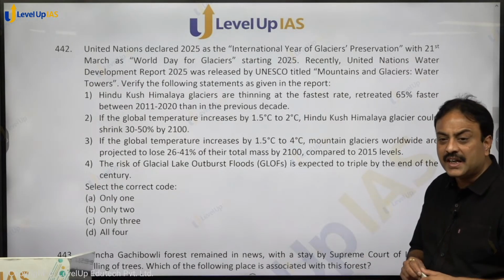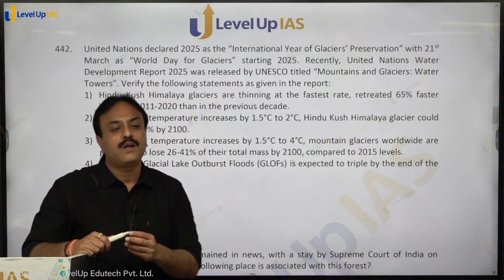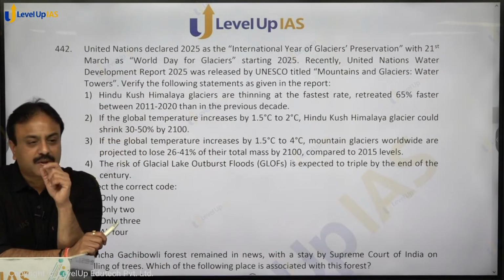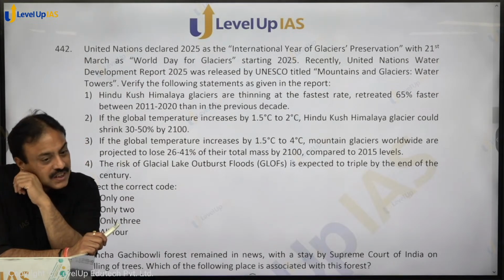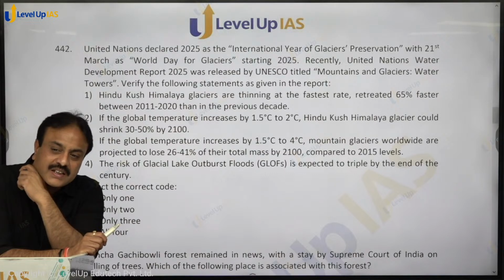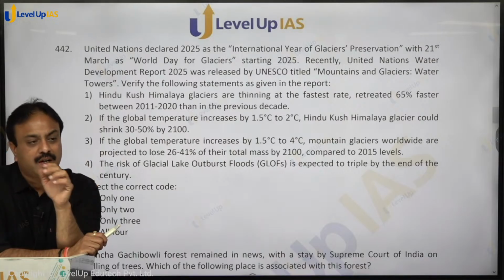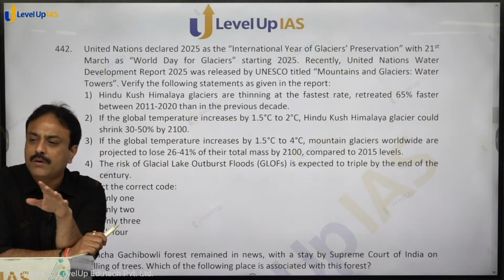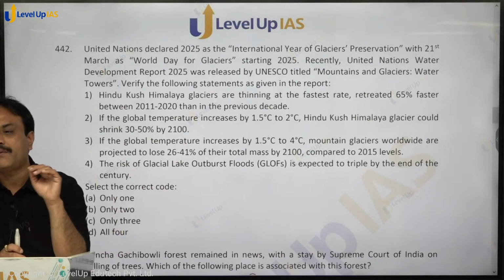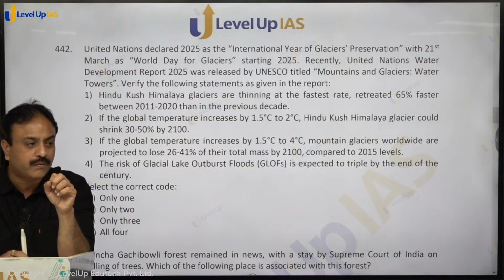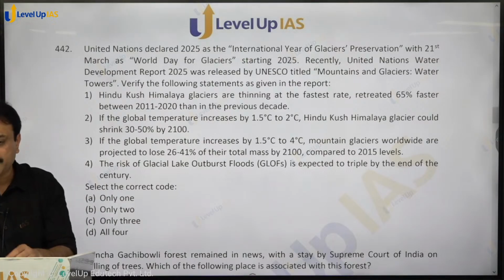If the global temperature increases by 1.5 to 2 degrees Celsius, then the Hindu Kush Himalayan glaciers will recede by 30 to 50%. If the global temperature increases by 1.5 to 4 degrees Celsius, then not only the Hindu Kush Himalaya, the report is saying about entire mountain glaciers of the world, they can recede by 26 to 41%. And by the end of the century, glacial lake outburst phenomena will triple in terms of frequency. So all four statements are given by the report. So option D, D for dog, shall be the right answer.